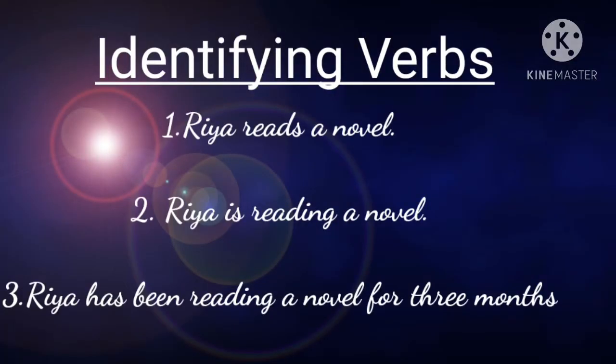For example, Ria reads a novel. Reads is the verb. Ria is reading a novel. Is reading is the verb. Ria has been reading a novel for 3 months. Has been reading is the verb.